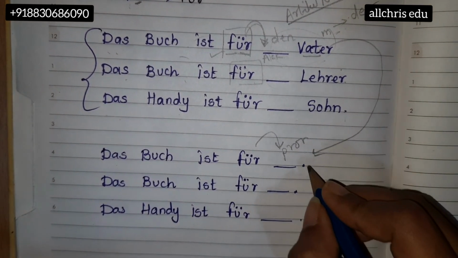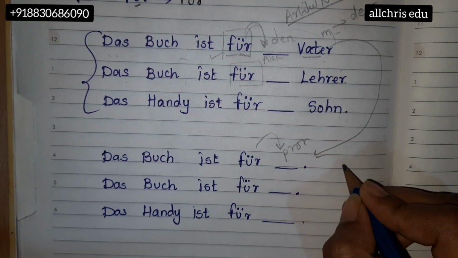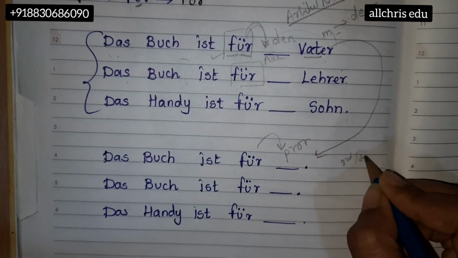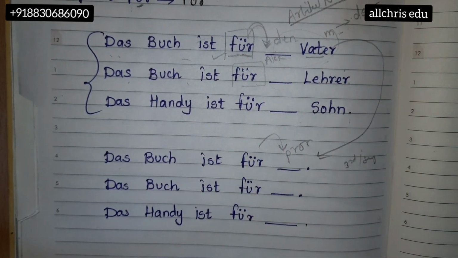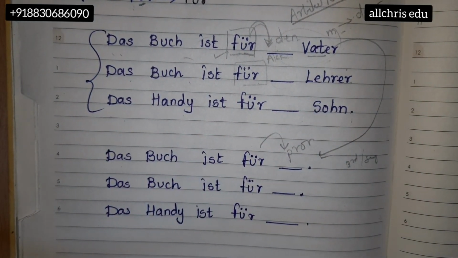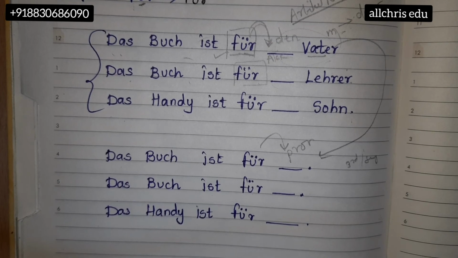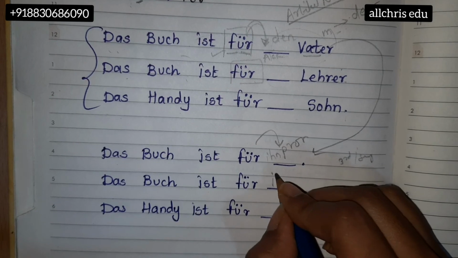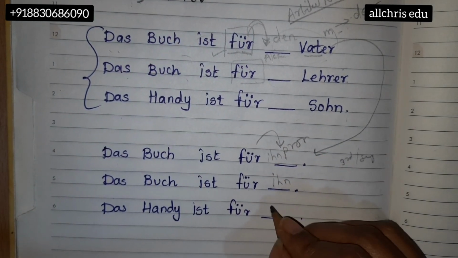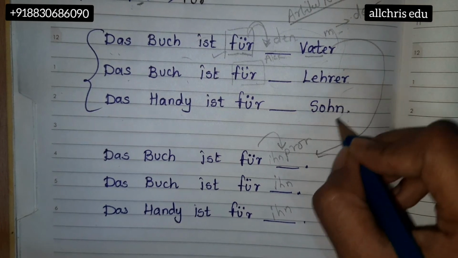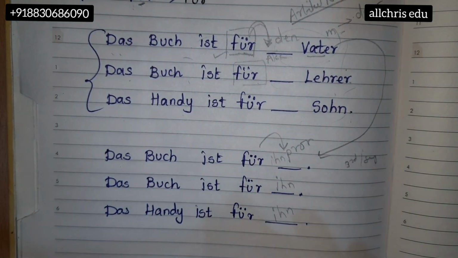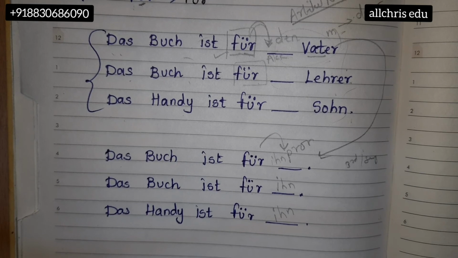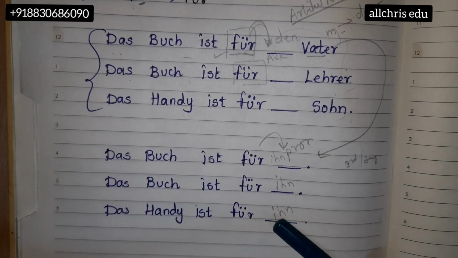For example, in accusative for male, we are talking about third person singular, because we are talking about father. We are not the father, we cannot be our own father, correct? We are not talking to the father, we are talking about the father. So about father, er. In front of er, ihn. Here also ihn, and here ihn, because all are male and we are talking about them. If you want to write female, then it will be sie.